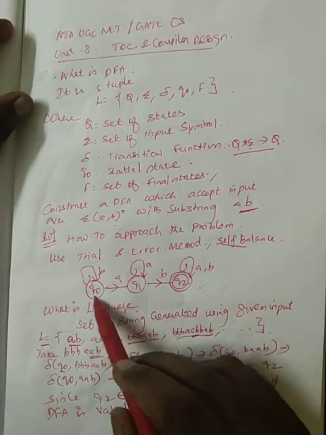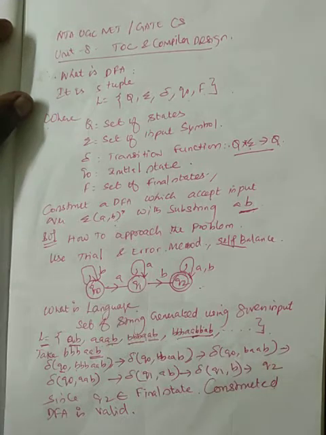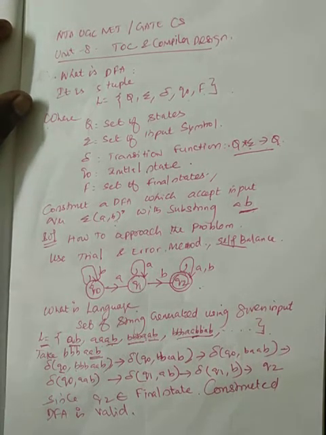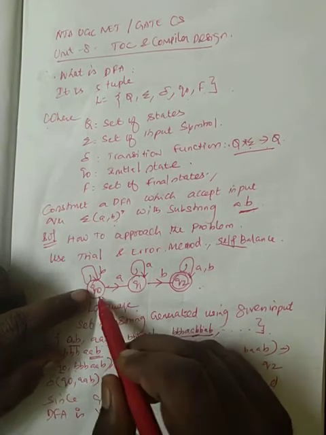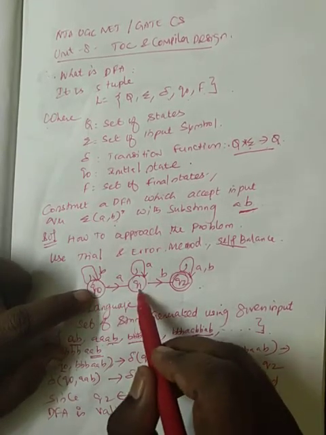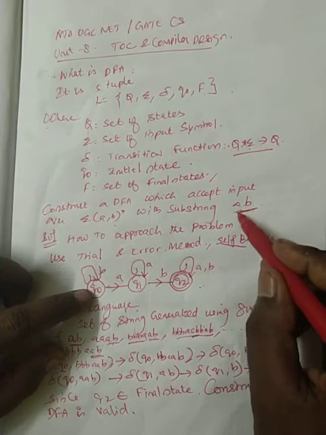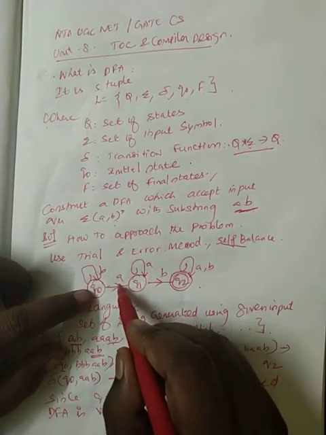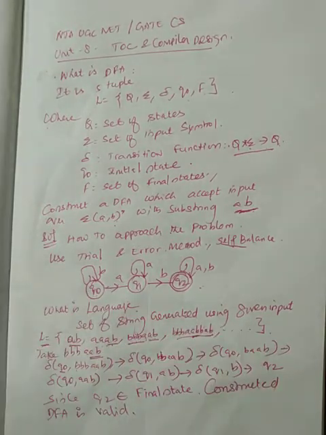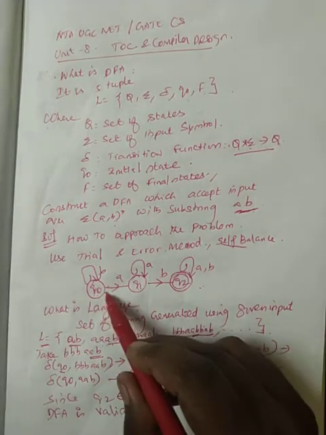Now I want to construct the DFA. Usually you keep the initial state Q naught, and now you make a transition from this Q naught to some other state with a valid substring. In the substring we have ab. I am going to use this a as input to move from Q naught to Q1.